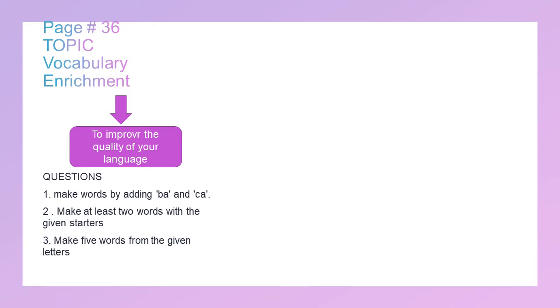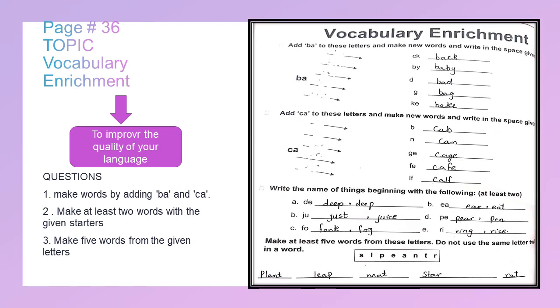The questions included in this page are: make words by adding b and k, make a list of 2 words with the given starters, and question number 3 is make 5 words from the given letters. Vocabulary enrichment, page number 36.